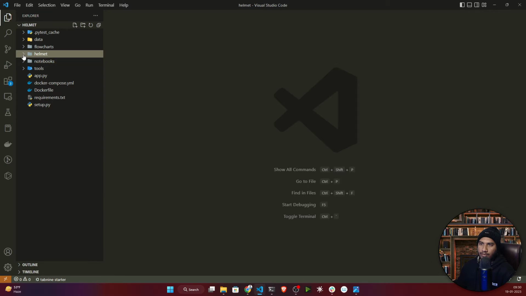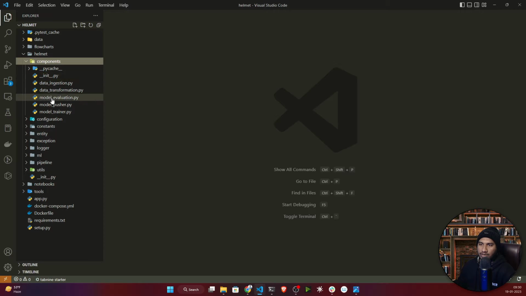Inside that we have lots of subfolders like components, configuration, constant, entity. If you expand components, you will see data ingestion, data validation, data transformation. Make sure the __init__.py is there, because this is your constructor. If you don't give this, it won't be considered a local package, because whenever we implement the project, we need to import things from these files. At that time I'll just write helmet.data_ingestion import data_ingestion. That's how I'll be importing, but if you don't give this constructor, it won't work. So make sure you give this one.